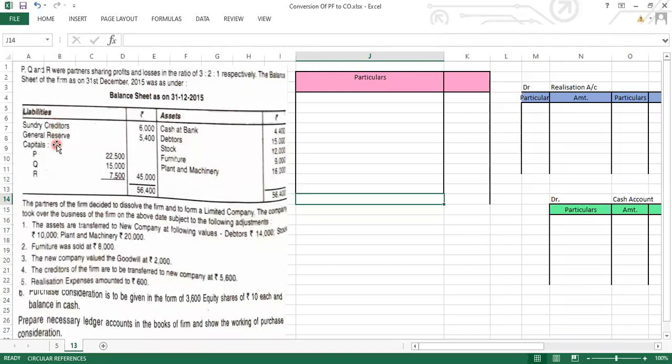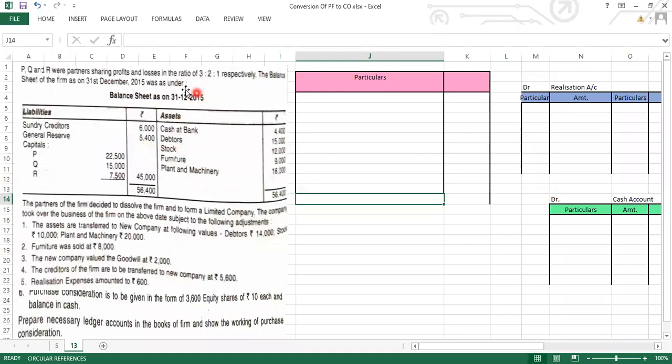Then we have a general reserve. General reserve will directly be divided in the partners' capital accounts in the PSR. This will be recorded on the credit side of the partners' capital accounts, and the amount will be divided in the profit sharing ratio. So this 5,400, divide and tell me the answer.